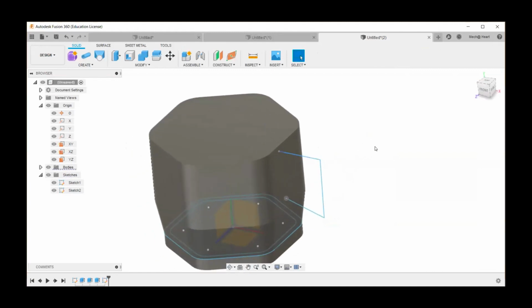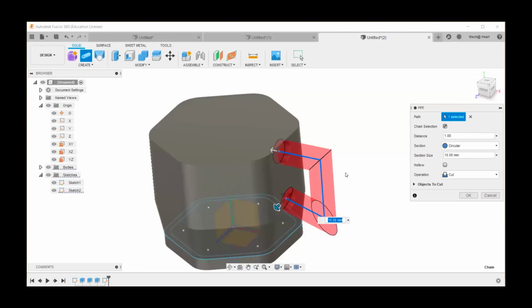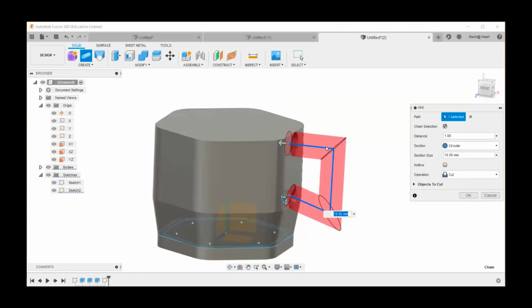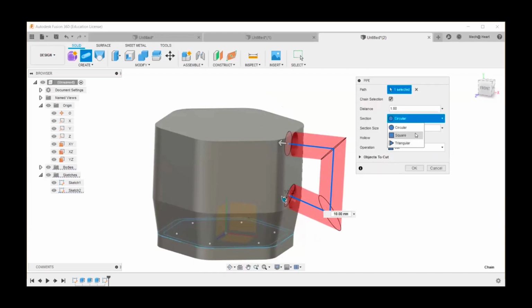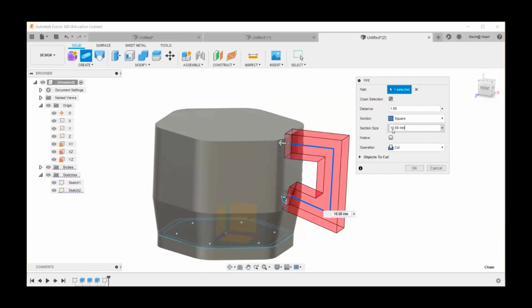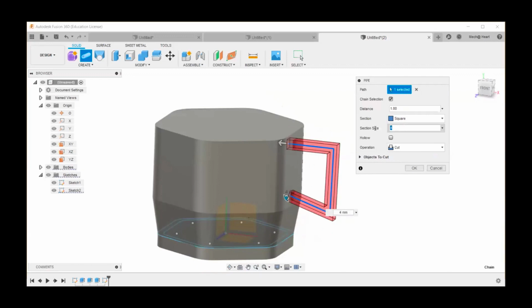So instead of extrude, what I'm going to do is go for the pipe option. So in this pipe option, you can see that whatever line we are taking, around that a cross section is formed, which I can alter from this dialog box. So instead of circular, I want it to be square, and I want the cross section to be, say, 4 mm. Okay, 4 looks small. I can make it probably 5 mm, right?